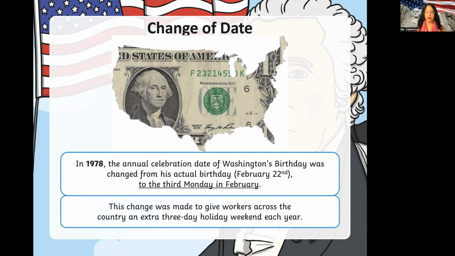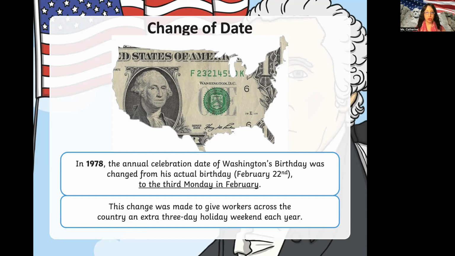So this change was made to give workers across the country an extra 3-day holiday weekend each year. So what would be the 3-day holiday? How many days is 3? And which days? That's right, Saturday, Sunday, and Monday. Good job.